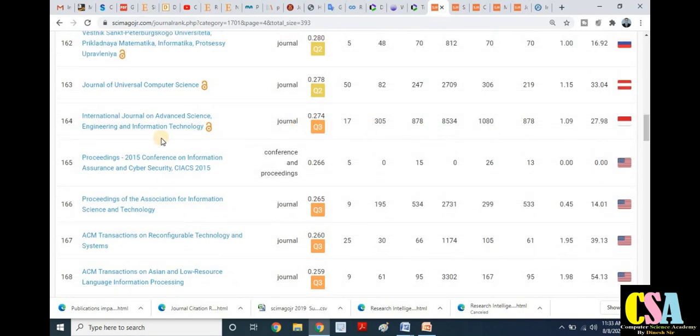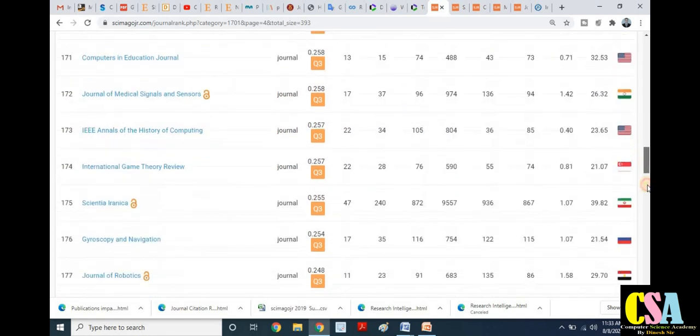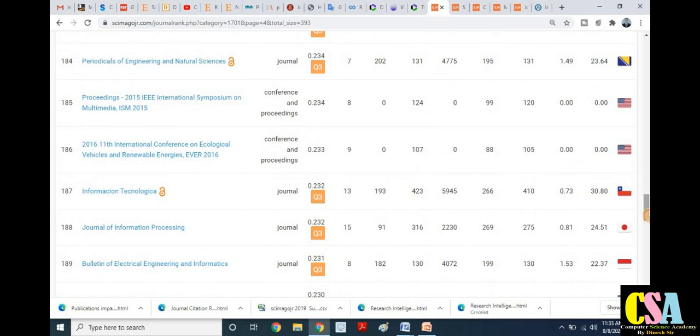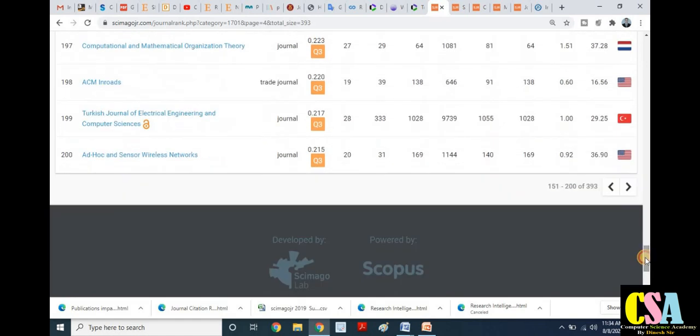So as per our journal or manuscript quality content, we can find out which one is the best journal and which one is the best suitable journal for our research paper or manuscript. So these are the Q1, Q2, Q3. So you always see this type of journal. So if you have your own, original content, I recommend to all of you, and I also suggest to all of you, go for the Q1 quality, means quartile 1 category of the journal.